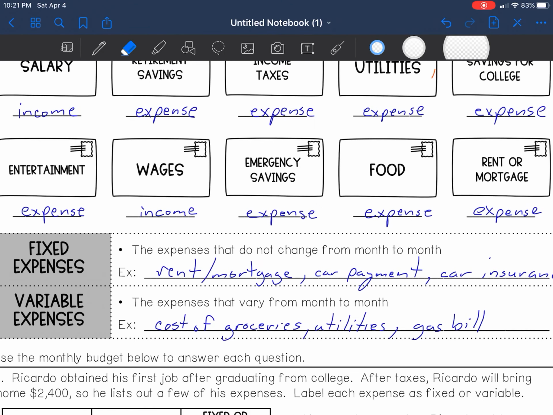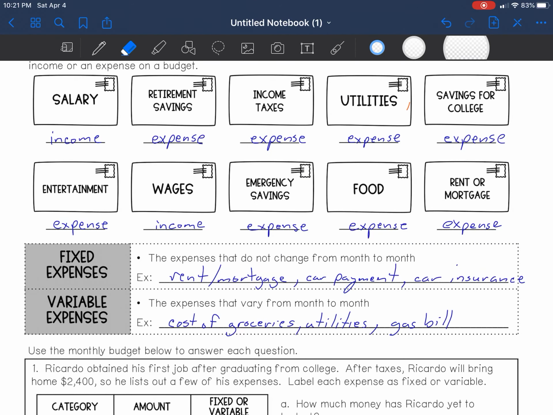Fixed expenses versus variable expenses. A fixed expense does not change from month to month. So you pay the same amount every month. Examples are rent or mortgage, your car payment, or your car insurance. Variable expenses can change. You can pay either less or more a month depending on how much you need. Examples are the cost of groceries, utilities, your water bill, electric bill, or your gas bill. It all depends on how much you use or how much you save.